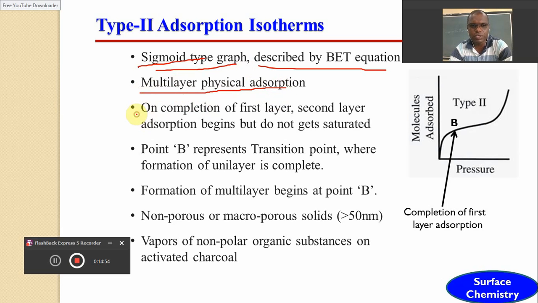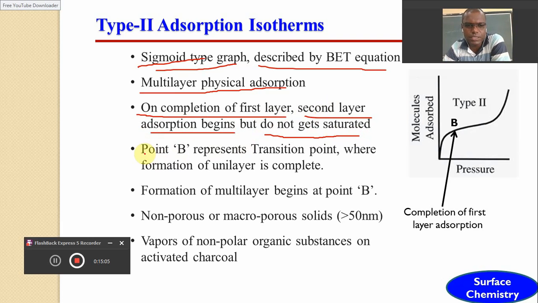Here it is observed that on completion of the first layer, the second layer adsorption begins but does not get saturated. It is indicated by the point B, called the transition point, where the formation of the monolayer is completed and the formation of the second layer, the multilayer, gets started.